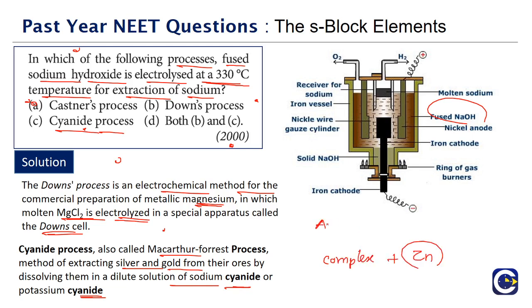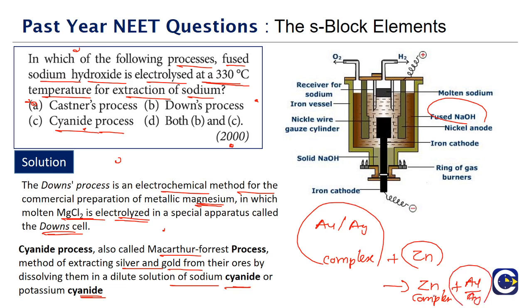So gold or silver cyanide complex will be formed, which will be soluble, and the complex will react with zinc. There will be a displacement reaction, and it will form a zinc complex, and then it will give us the pure gold or silver. So this is the cyanide process. It is for the extraction of metals like silver and gold.